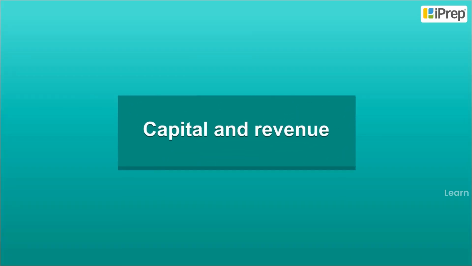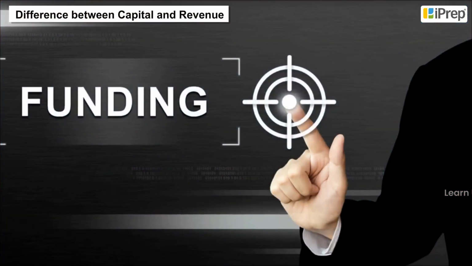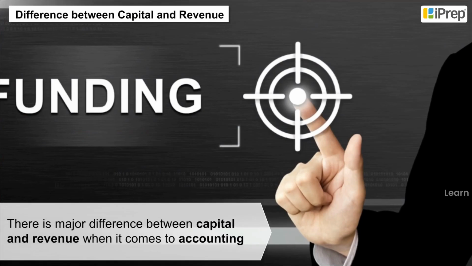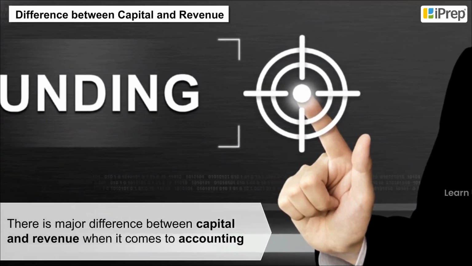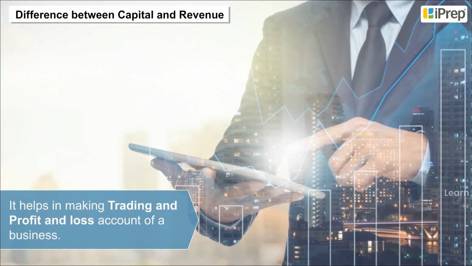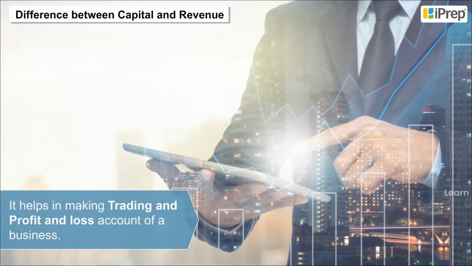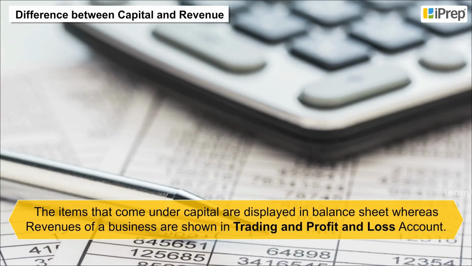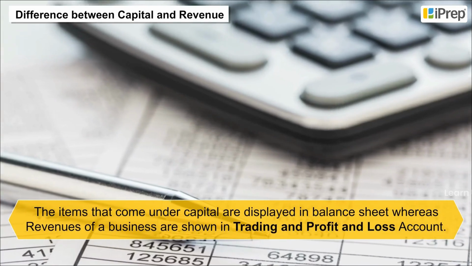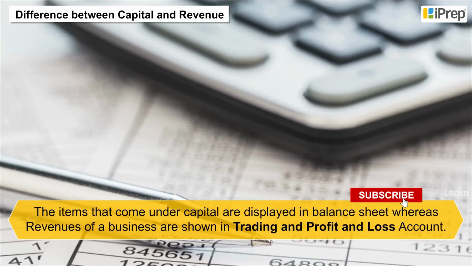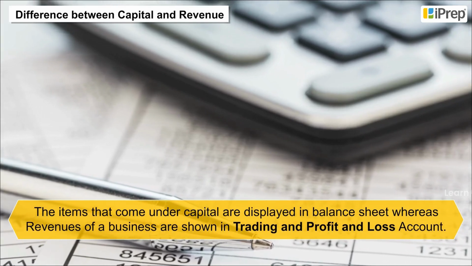Capital and revenue. Difference between capital and revenue. There is major difference between capital and revenue when it comes to accounting. It helps in making trading and profit and loss account of a business. The items that come under capital are displayed in balance sheet, whereas revenues of a business are shown in trading and profit and loss account.